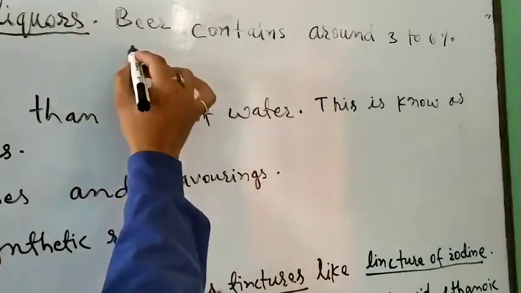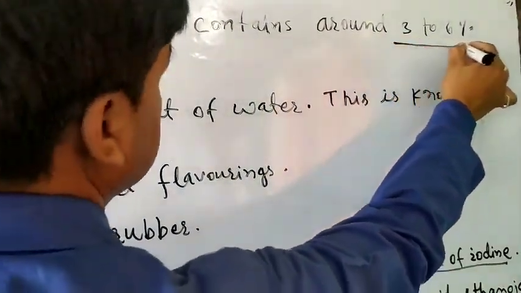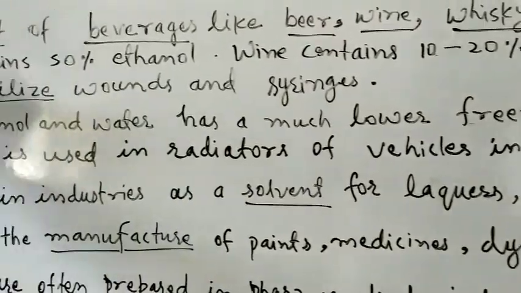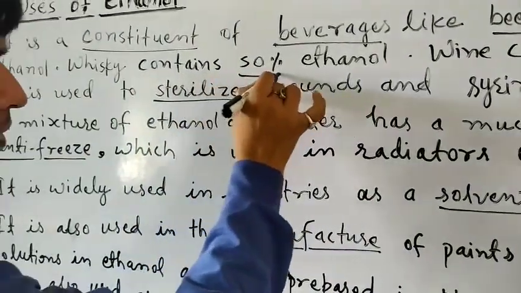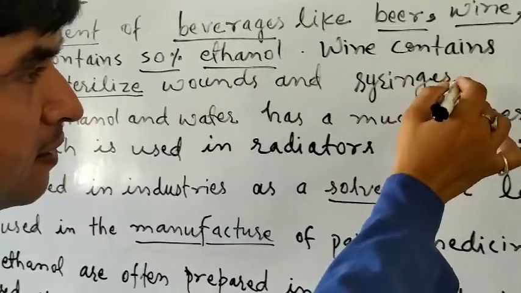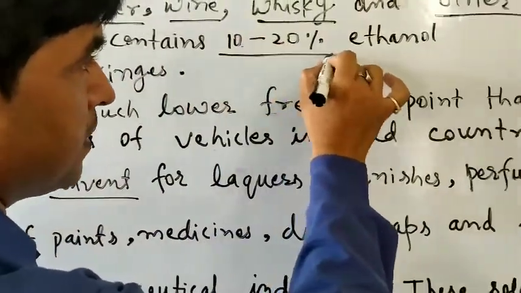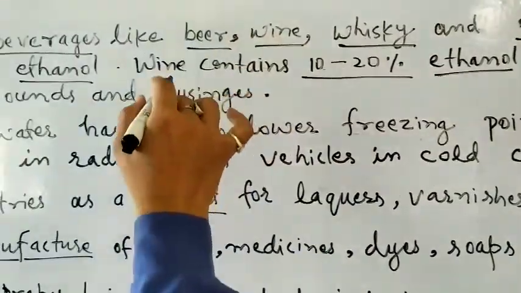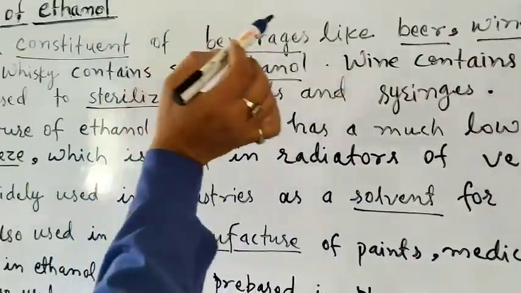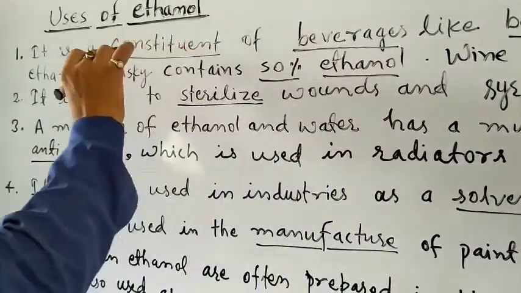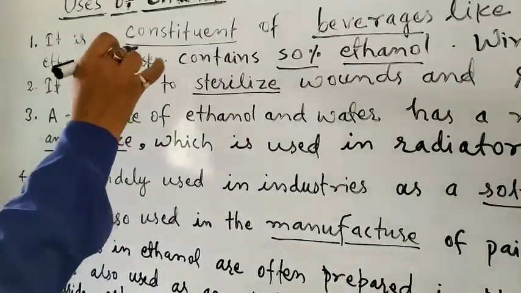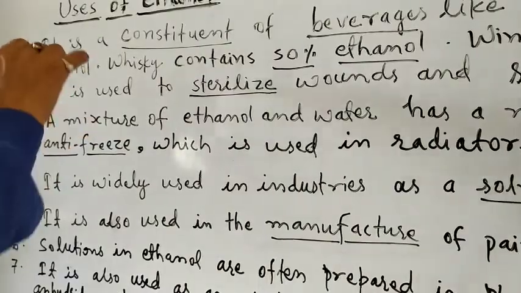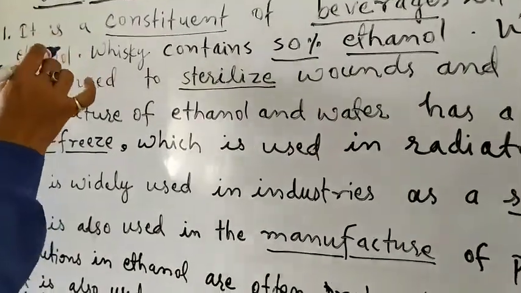in which beer contains around 3 to 6% ethanol, while whiskey contains 50% ethanol, and wine contains 10 to 20% ethanol. So these beverages are not very useful, but in some way they are a little useful.